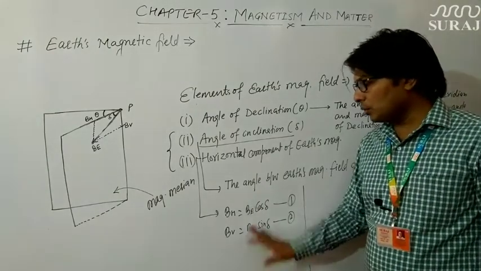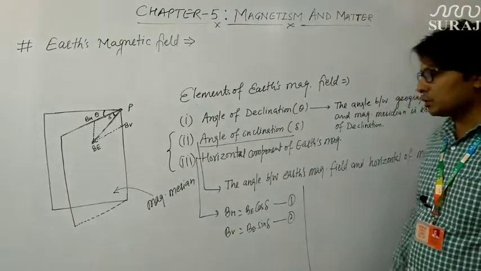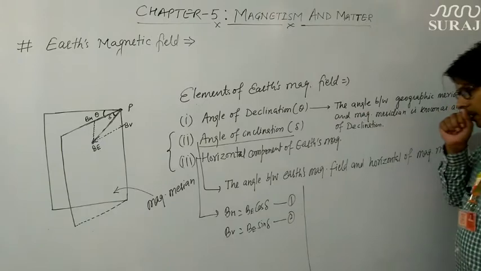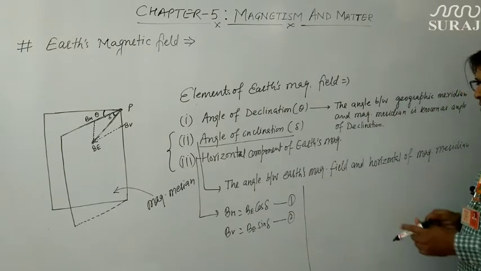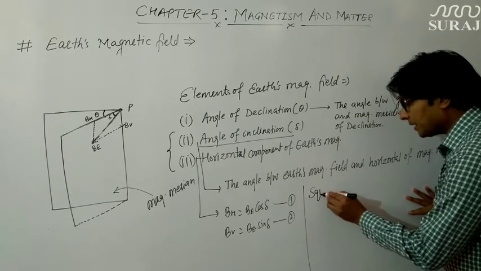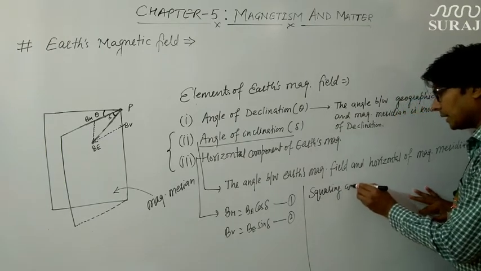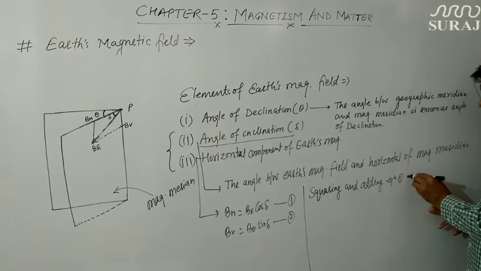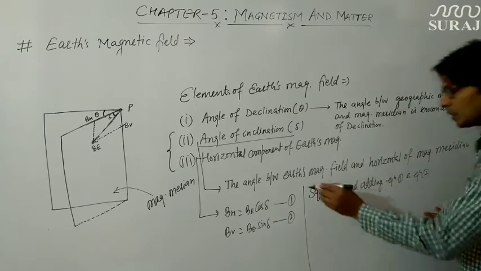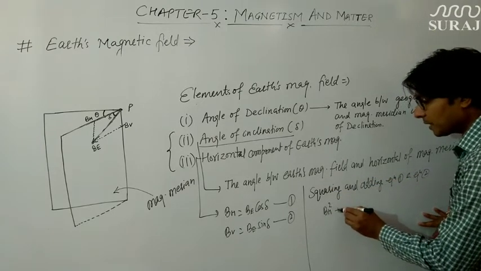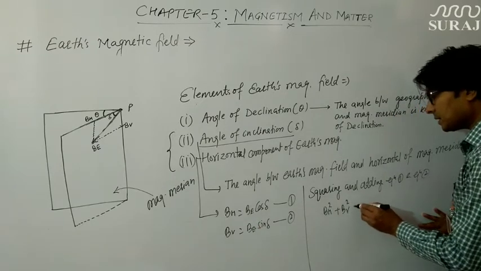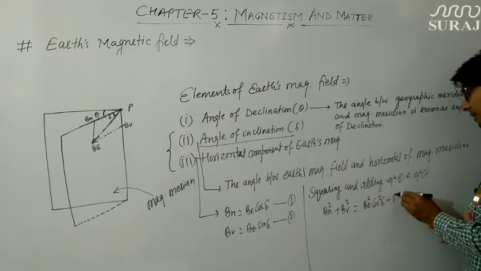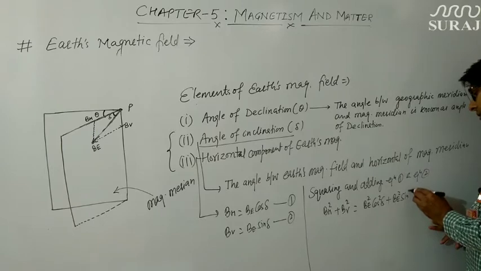So how can we find out the overall Earth's magnetic field if BH and BV are known? If I square equation first and equation second and add these equations, it would be BH square plus BV square is equal to BE square cos square delta plus BE square sin square delta.